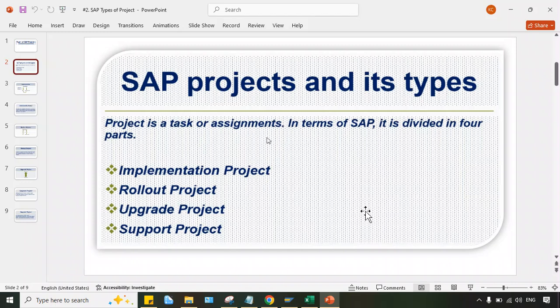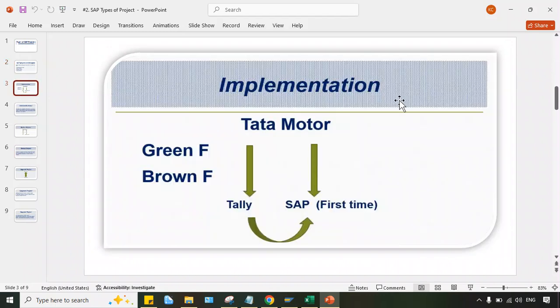So again, the question is, what is the difference between these projects? There might be a question of how you will come to know what is happening in implementation, rollout, upgrade and support. Of course, once I start the practical session, you will have a perfect understanding. But here, let me explain theoretically, one by one. So let me start with implementation.